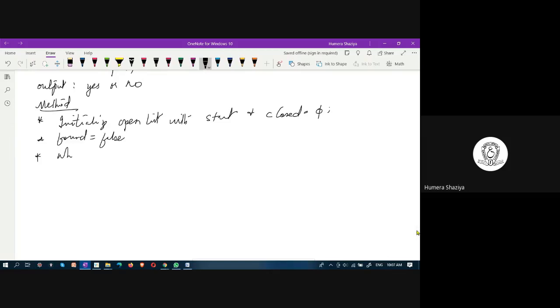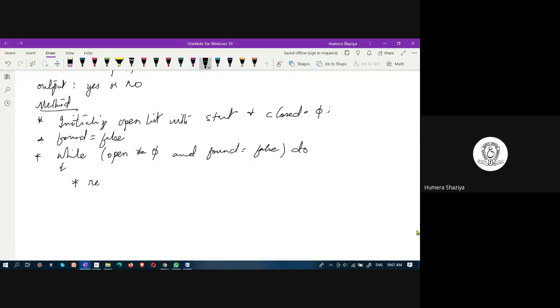This process runs in a loop while open is not equal to empty, which means there are some nodes in the open list, and found equal to false, which means the goal state is not found. Do execute the loop.